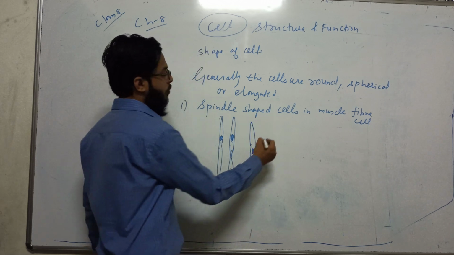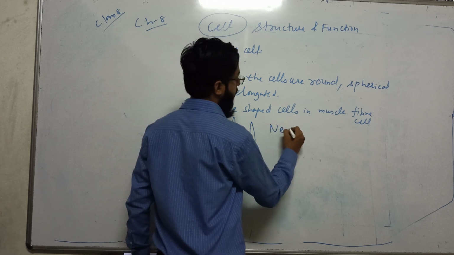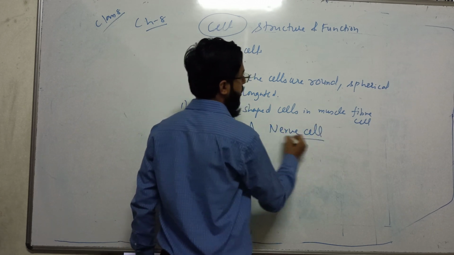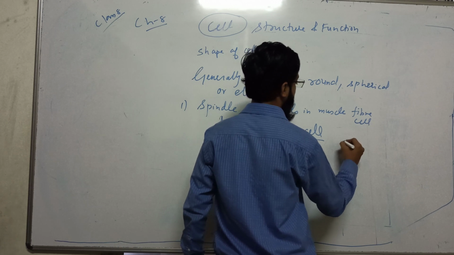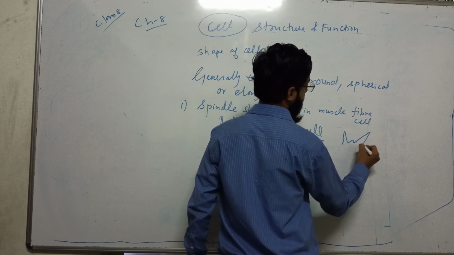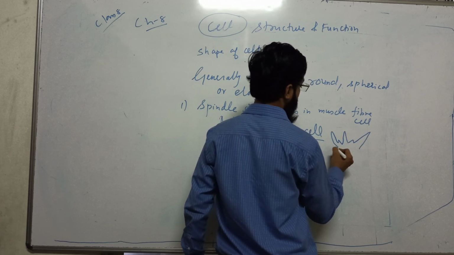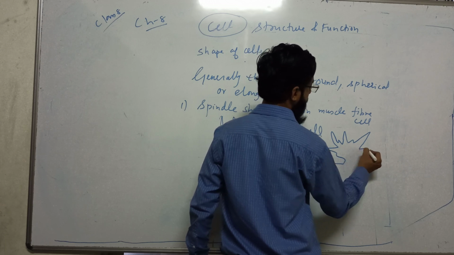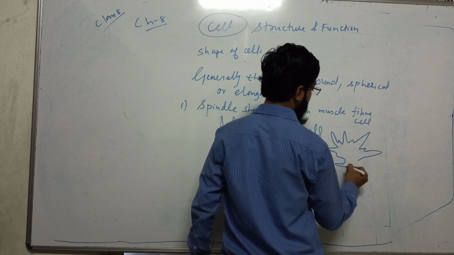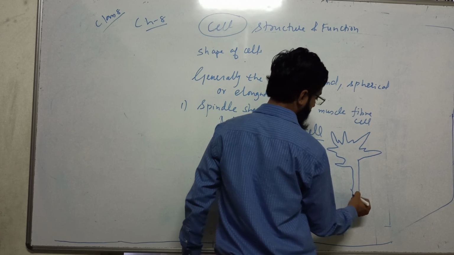In the case of nerve cells, they are different. You will learn in 10th standard how.